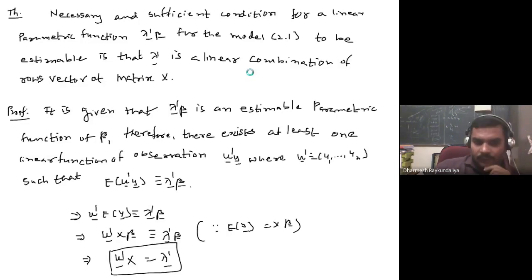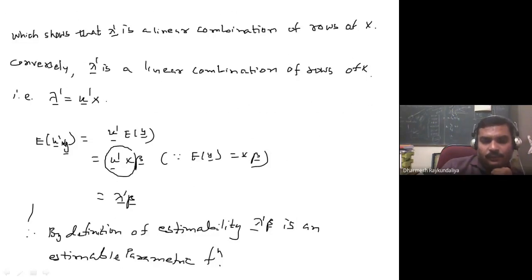Now conversely, it is given that lambda dash is a linear combination of rows of X, that is, lambda dash equals u dash x. So let us start with some linear function of observation, u dash y, and find its expected value. It is u dash x beta, but we know that u dash x is lambda dash, so we just substitute. The definition of estimability of a parametric function says that you can get at least one linear function of observation which is unbiased for lambda dash beta. So by definition, lambda dash beta is an estimable parametric function, and hence the proof.